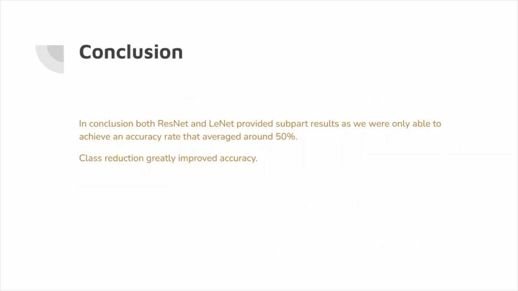So, in conclusion, both ResNet and LeanNet gave subpar results for the majority of the 6-class tests that we ran. We will continue to run 2-class tests to see if we can continue to get better results with our system. Class reduction greatly improved our accuracy.